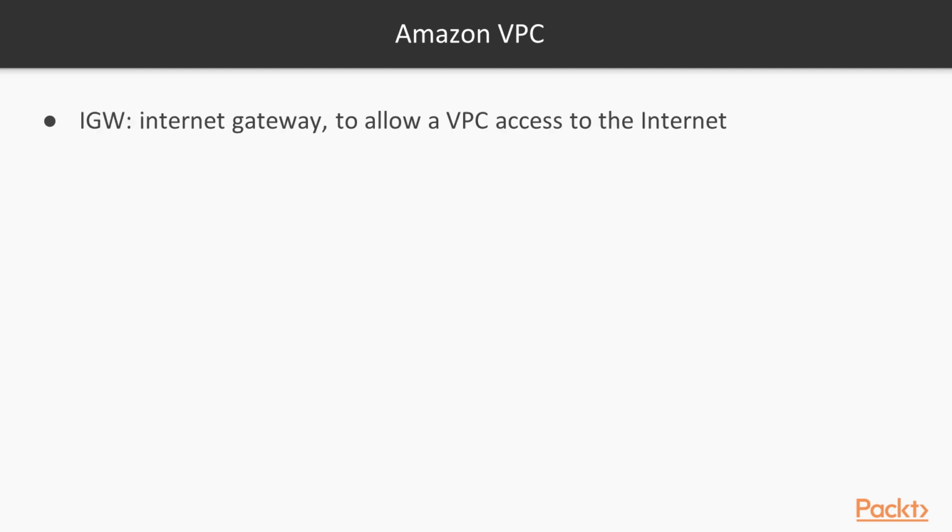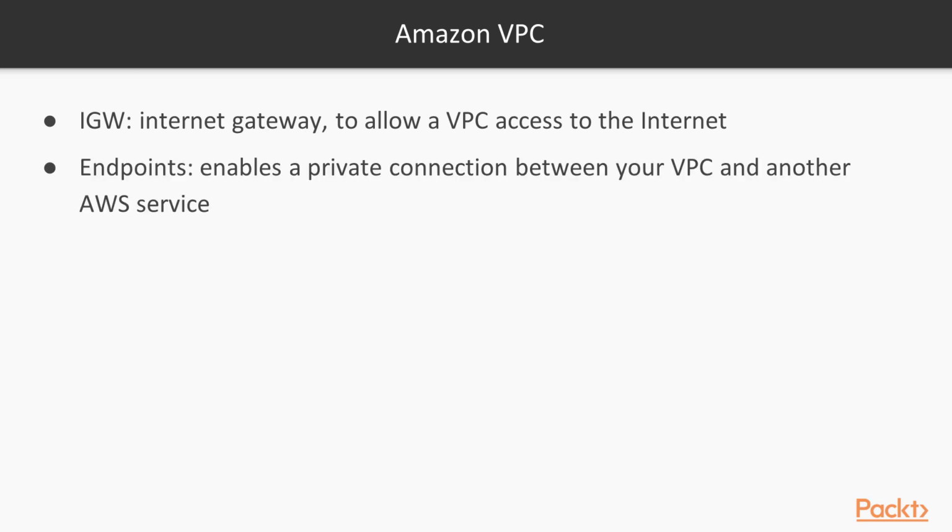An internet gateway allows the VPC access to the internet. This is as easy as it sounds. Endpoints enable a private connection between your VPC and another AWS service, but it can also be your own service or a third-party service. We will see that later.